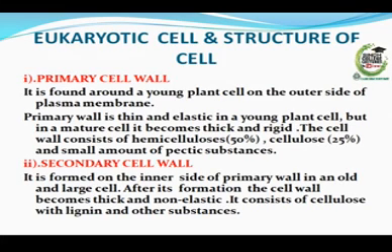Number 2, secondary cell wall. It is formed on the inner side of the primary wall in an old and large cell. After its formation, the cell wall becomes thick and non-elastic. It consists of cellulose with lignin and other substances.